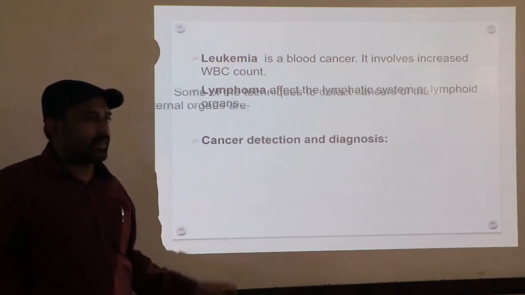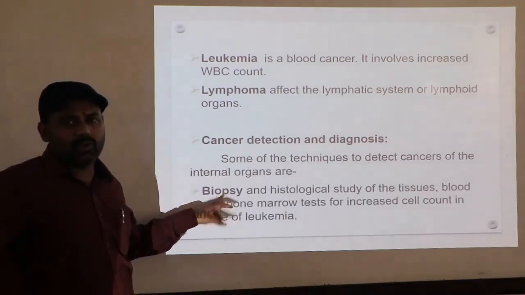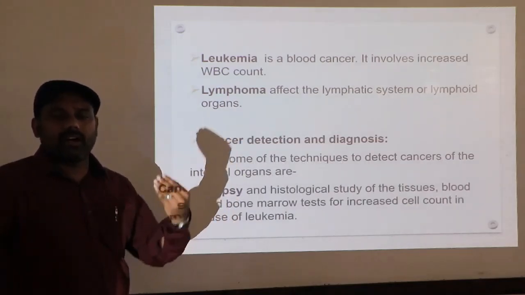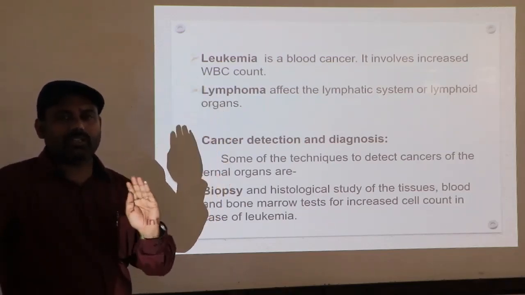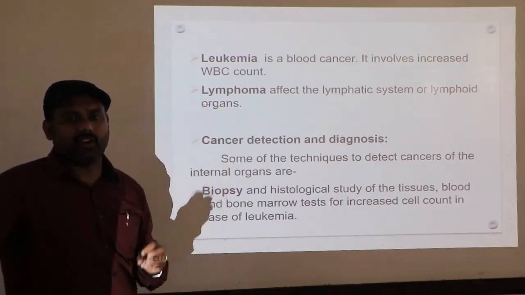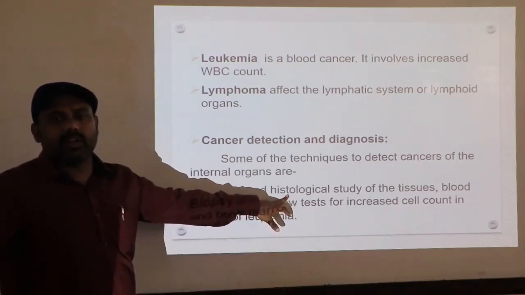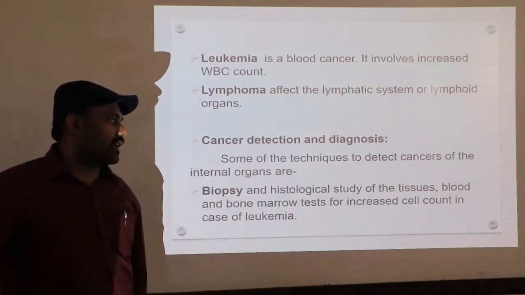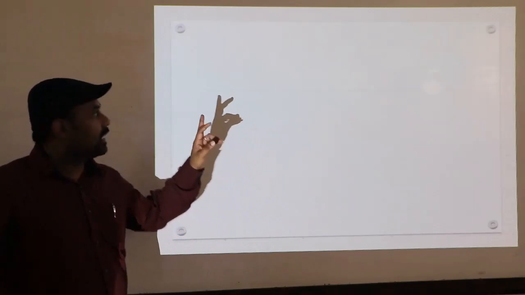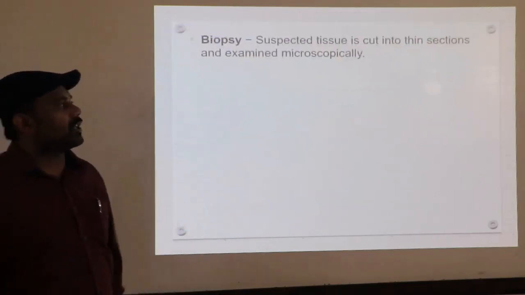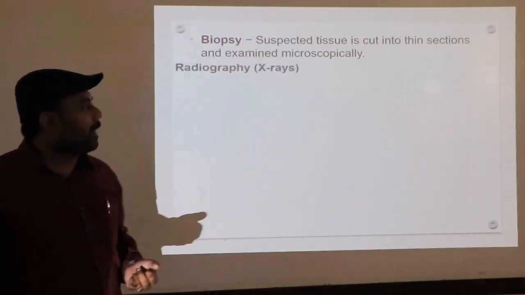Cancer detection and diagnosis, which includes some techniques. In that, biopsy, I told you, a small amount of the suspected area or that particular tissue is taken and cut into a small thin section. By making use of some stain or coloring agent, we can observe it in the microscope. Histological, that is study of tissue. Histological study of tissues, blood and bone marrow, so in case of leukemia. Biopsy means a small suspected tissue is cut into thin section and, by making use of some stain, observed in the microscope.